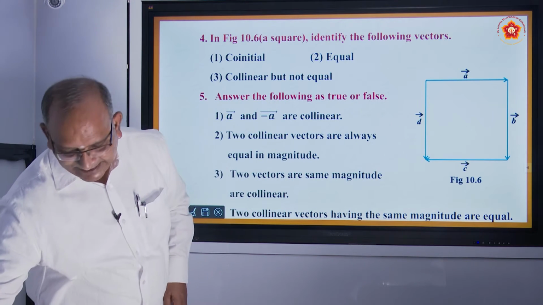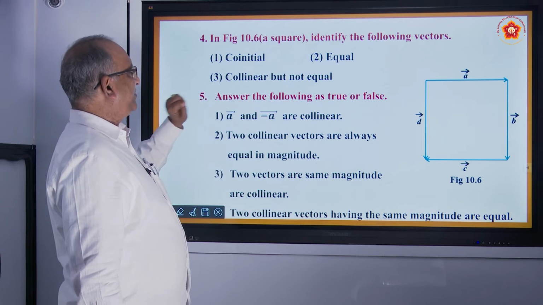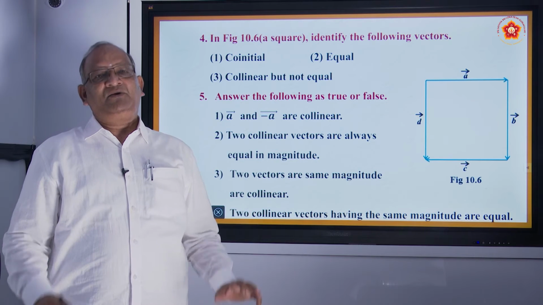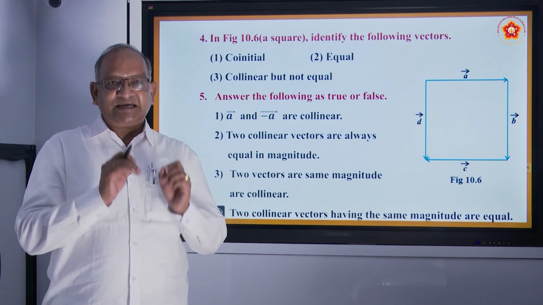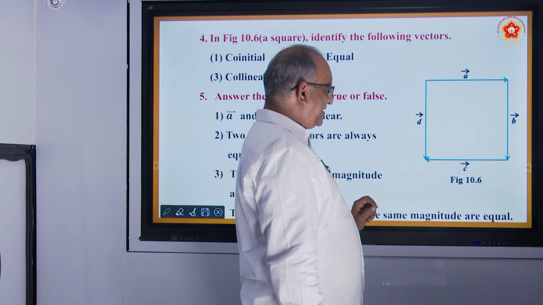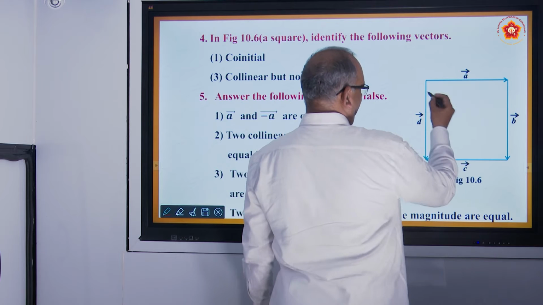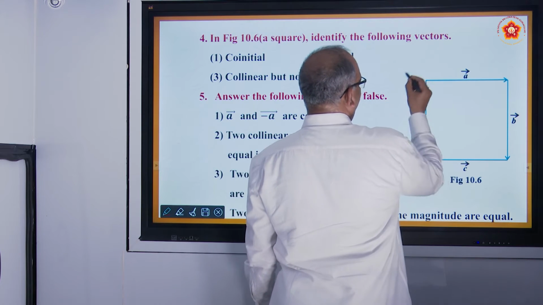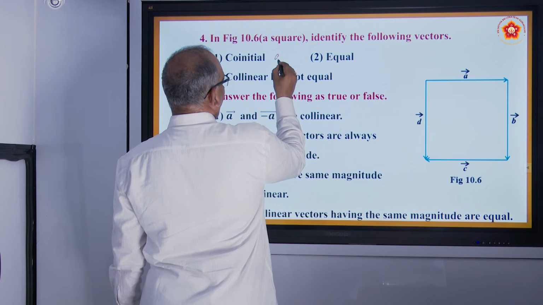Let us come to the next set of questions. He says, identify the following vectors. Co-initial. What do you mean by co-initial? Vectors whose starting point is same. Initial point is same. So look at this particular diagram, which vectors have the same starting point. For example, A and D. D is in this direction, A is in this direction. So co-initial vectors are A and D.